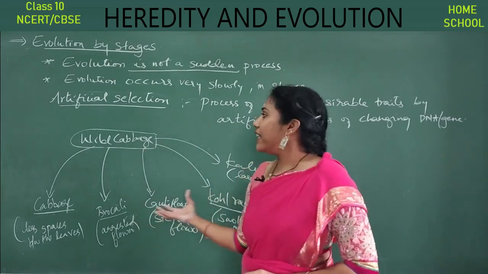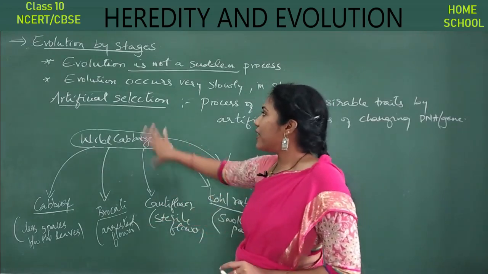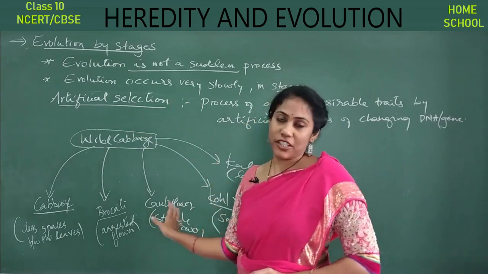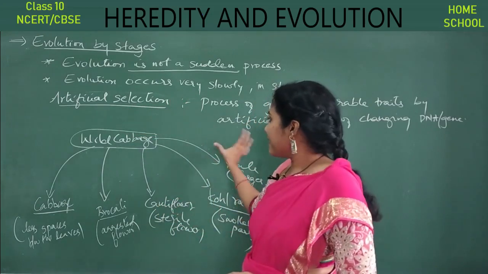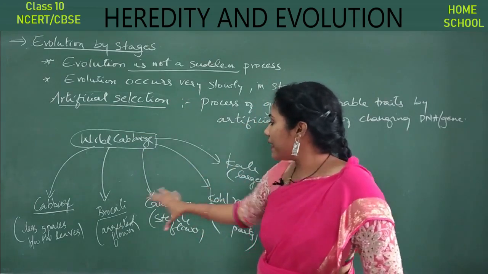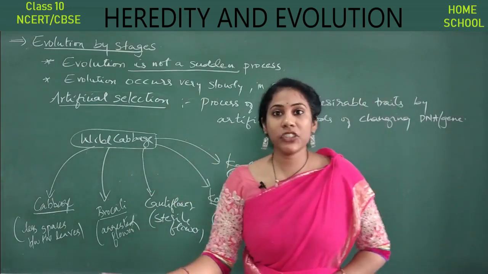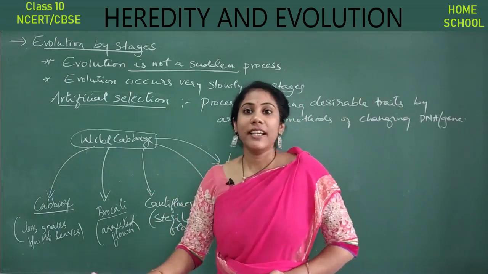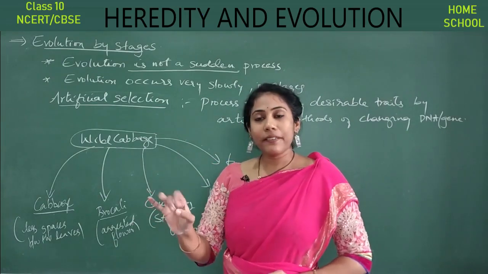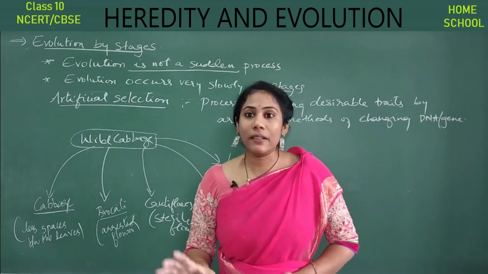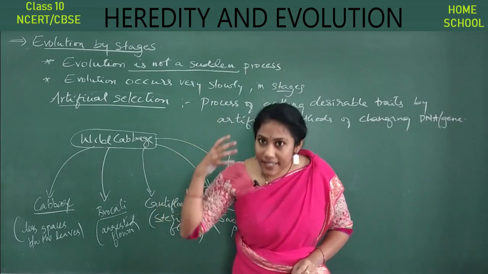This is what we call artificial evolution or artificial selection. This particular change in the genome was not done by nature. It did not happen naturally. It happened with the help of man.